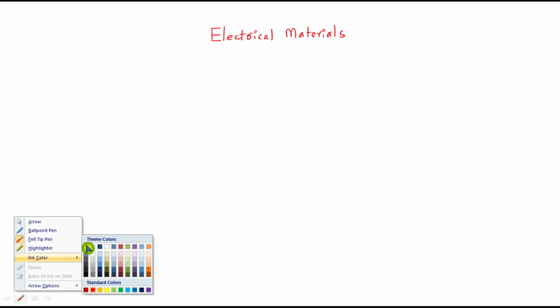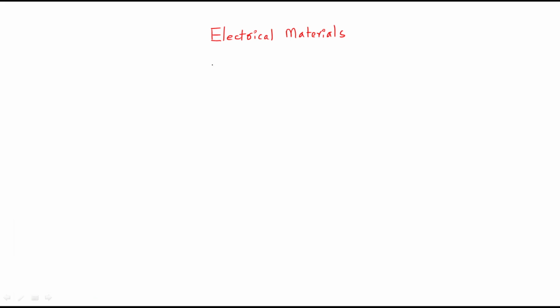So conducting materials, this is one of the types of electrical materials. So what are the electrical materials? First one is conducting material.